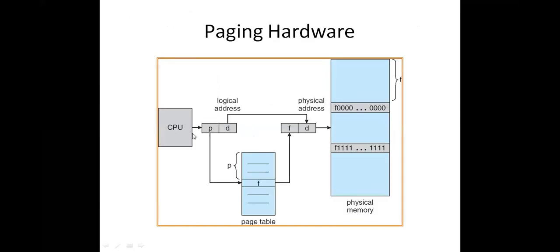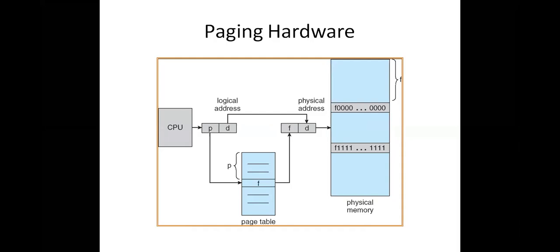That is the reason why, whenever the CPU generates a logical address, we divide it into two parts: one is the page number and the second one is the offset. With the help of the page number, we come to know the frame number, and then we move to that particular memory location. That gives the starting address, but we don't require the starting address of a page. What we require is the exact location in that page where the instruction is available.